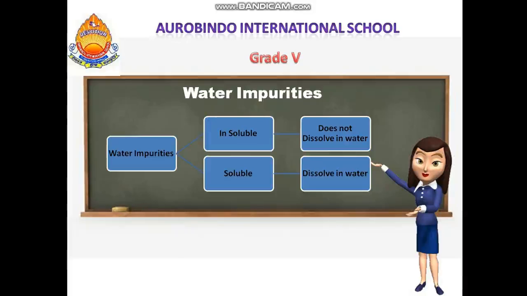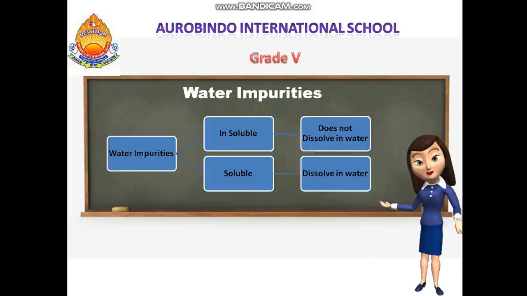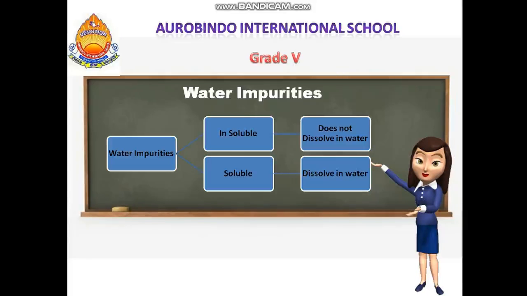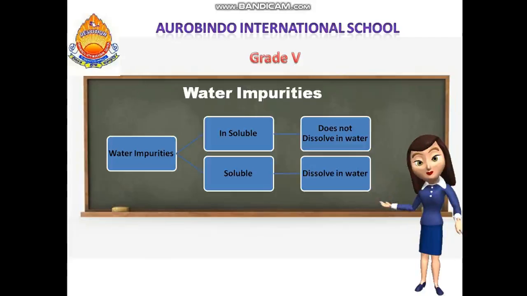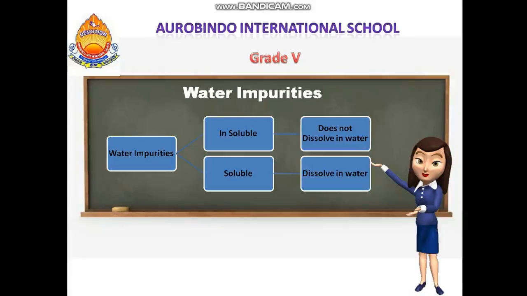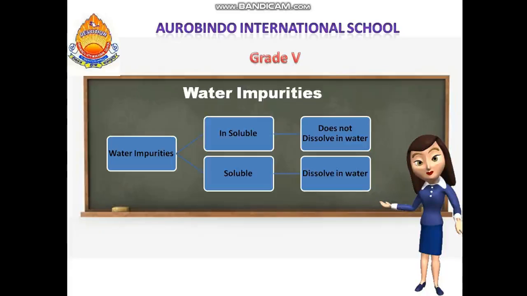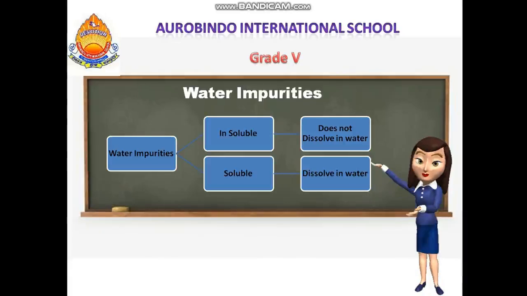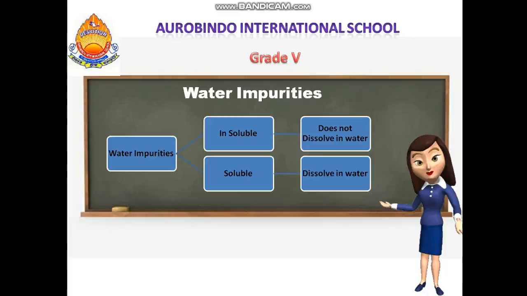These impurities can be either soluble or insoluble. They may dissolve in water or may not dissolve. These impurities are again of two types: soluble and insoluble. Insoluble impurities are ones that do not dissolve in water. They never dissolve in water. Soluble impurities are ones that dissolve in water.